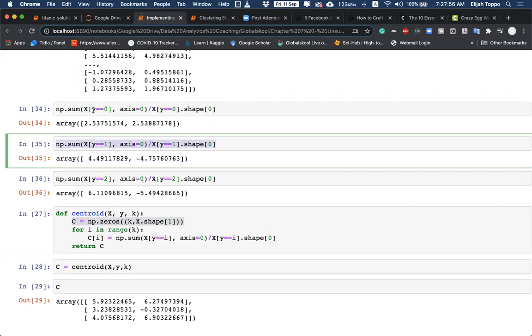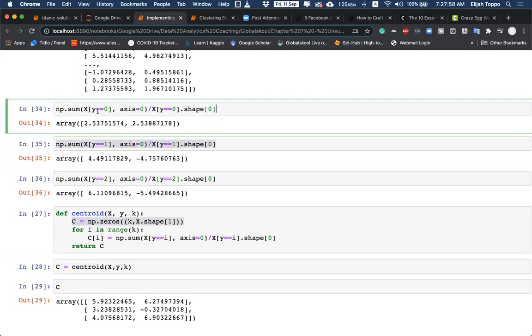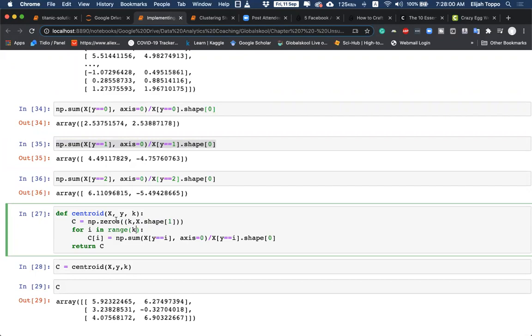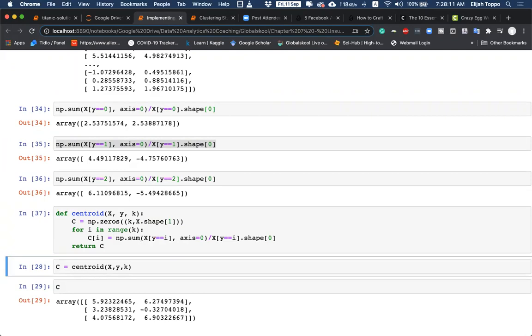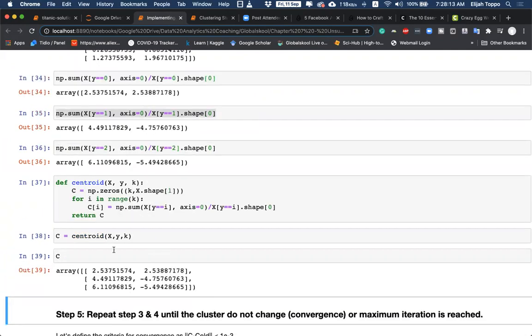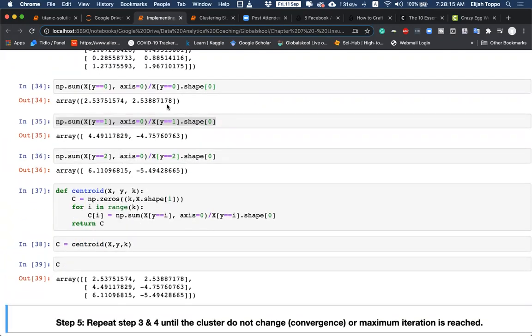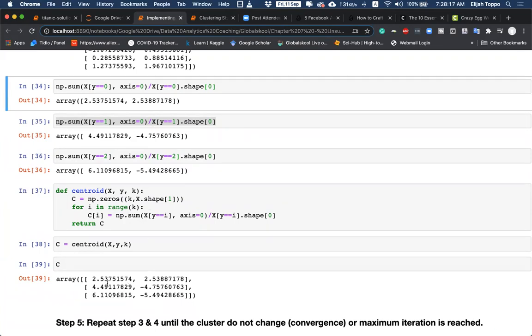Instead of y equal to 0, 1, 2, we write y equal to k, and we run k through the 3 elements 0, 1, 2. By doing that, we have a centroid function that gives us the centroids. Execute this, and this, and this. We see the same thing: we have the three centroids here in one matrix C.